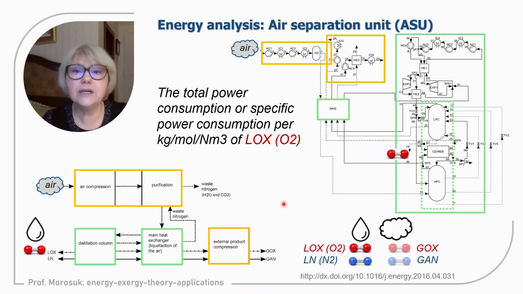And as you can see here, there is no discussion about the purity of oxygen. Definitely the higher the purity, the more expensive the product, but it is not included in an energetic characteristic, because oxygen has no energetic energy content, so we cannot put this value into the characteristic of the process. We can only put the amount of generated product.